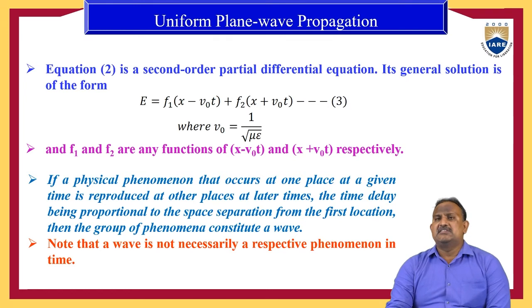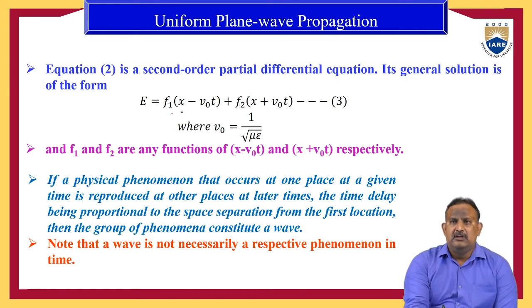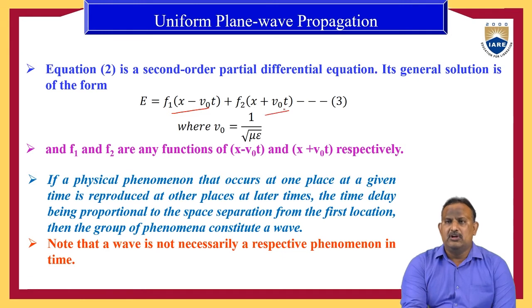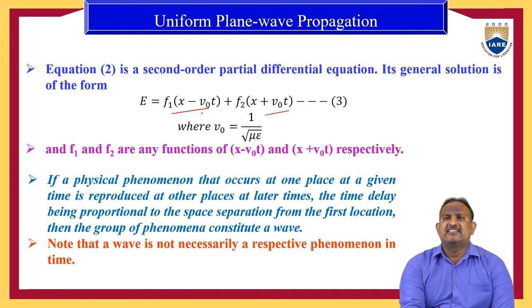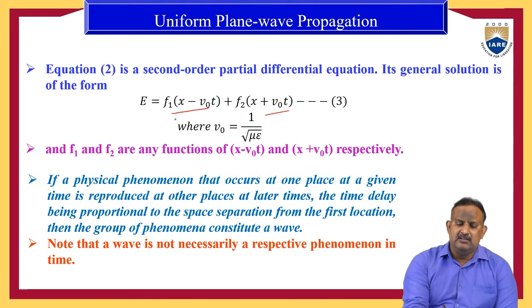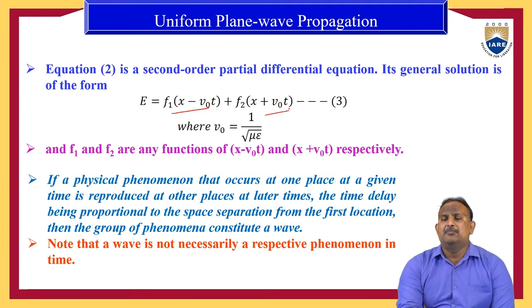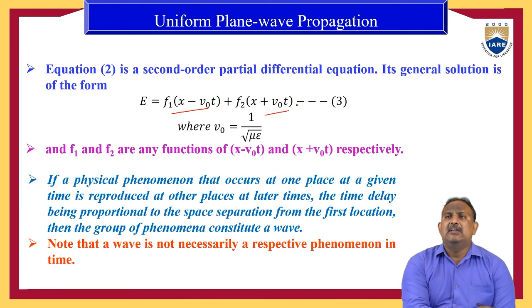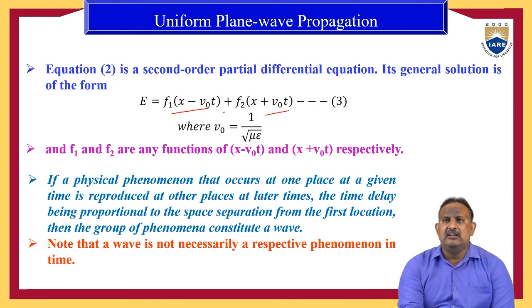So the electric field intensity E is a function divided into two roots. The first root is F1 of (x minus V naught t), plus the second root, F2 of (x plus V naught t). F1 of (x minus V naught t) propagates along one direction, and F2 of (x plus V naught t) propagates along the other direction. It means F2 propagates along the left hand side, and F1 propagates along the right hand side. Here F1 and F2 are any two functions of (x minus V naught t) and (x plus V naught t) respectively.